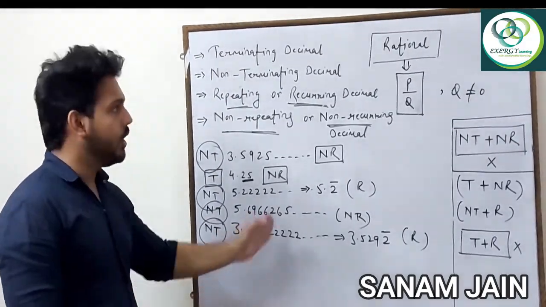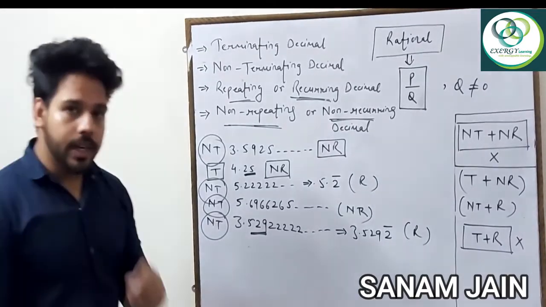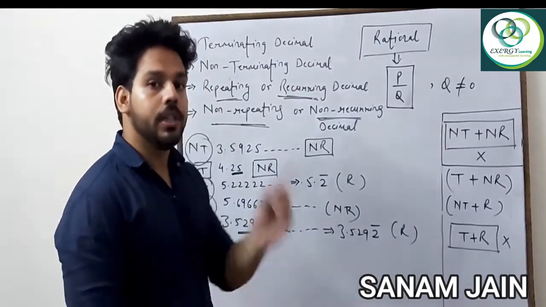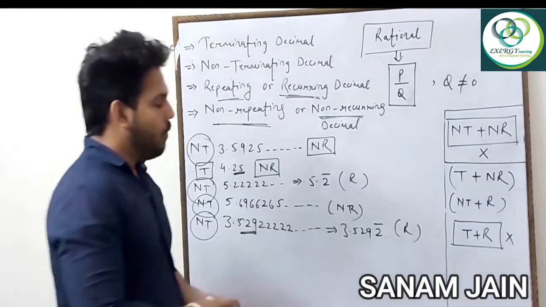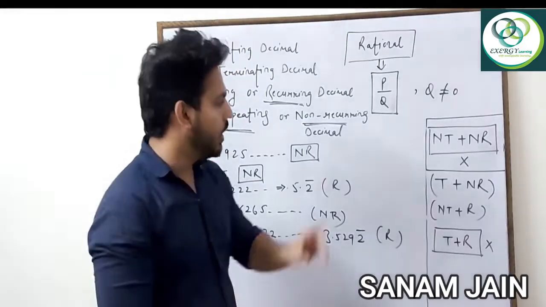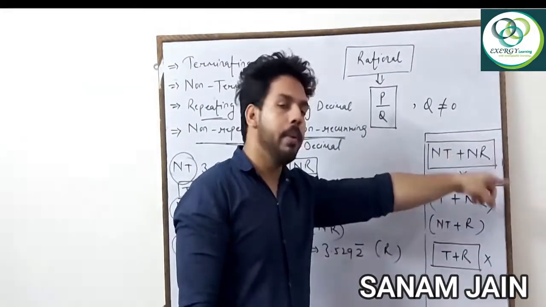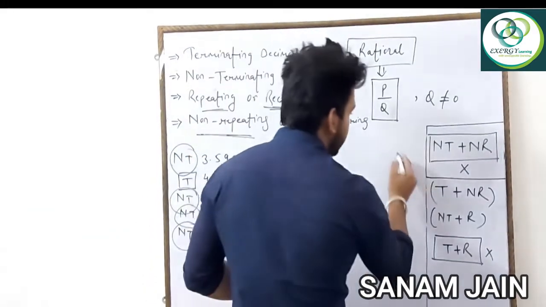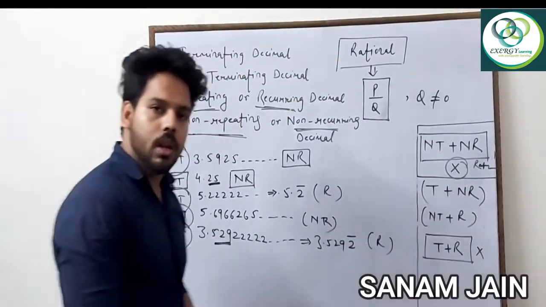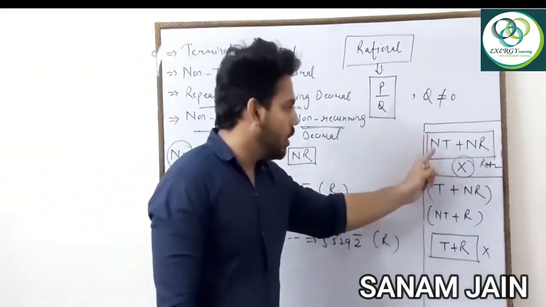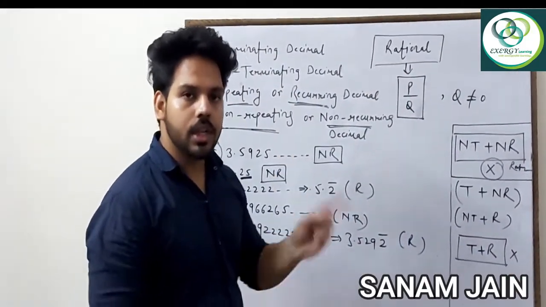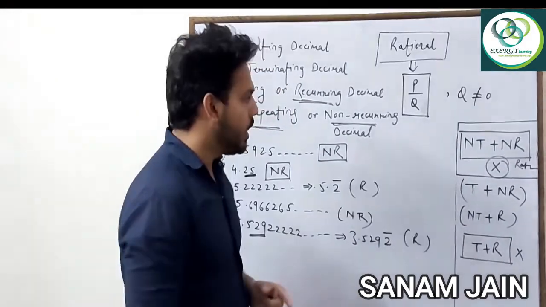Now we will study how we relate these with rational numbers. I am going to tell you the condition when the number will not be rational. See, when the number is non-terminating and also non-repeating, in this condition, the number is not rational. Clear? Only one condition is there: when the number is non-terminating and also non-repeating. In this condition, the number becomes irrational.